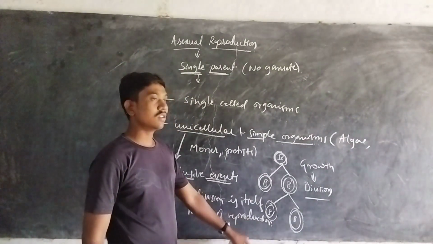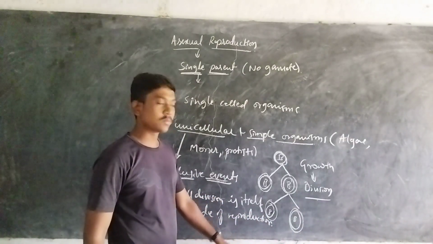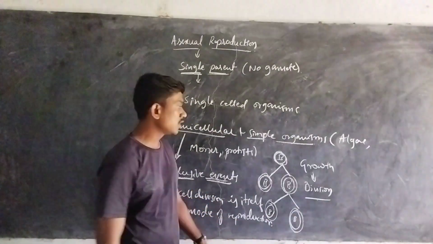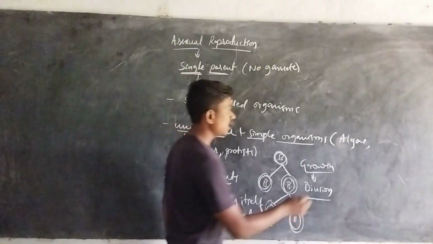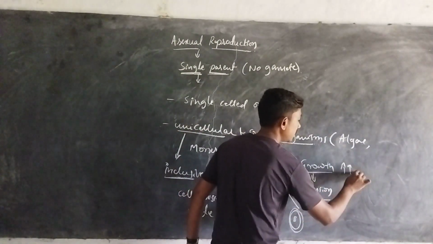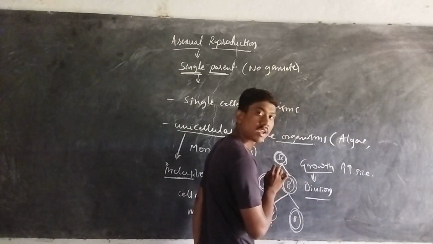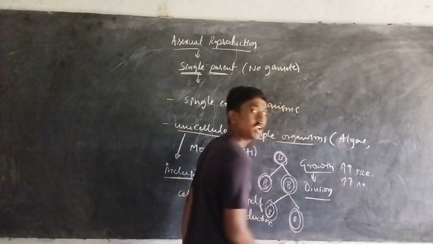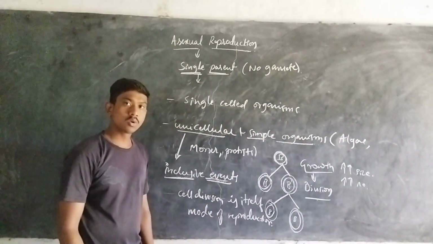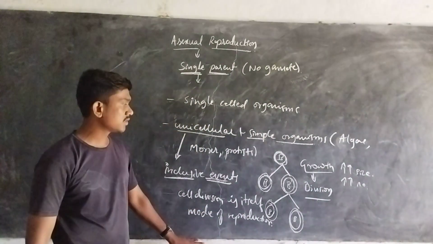In the first chapter, in the living world, we discussed the definition of growth. Growth is nothing but the increase in the size of the organisms. Is it right? Increase in the size of the organisms and also increase in the number of individuals is referred to as growth. So here, what happens in this case?